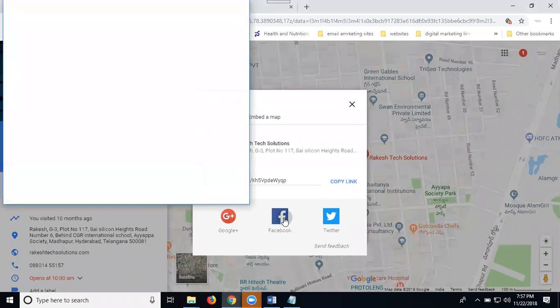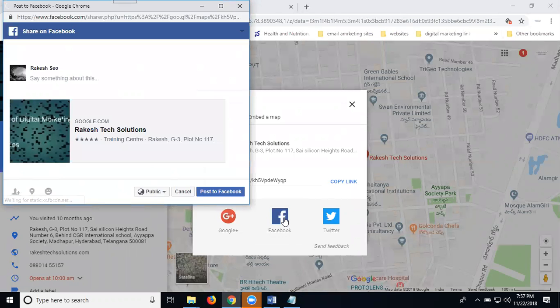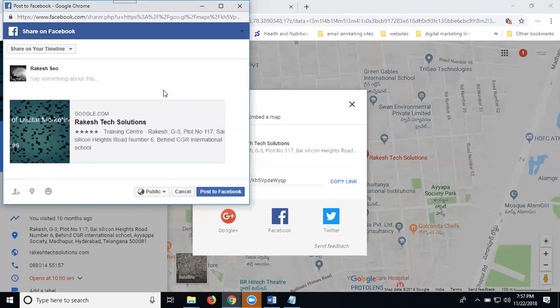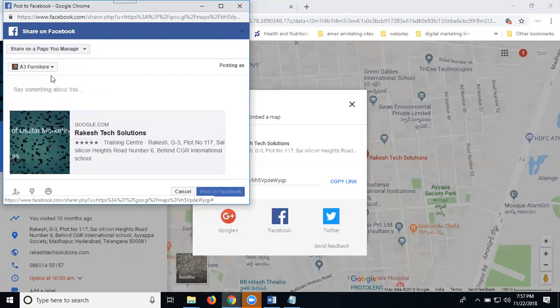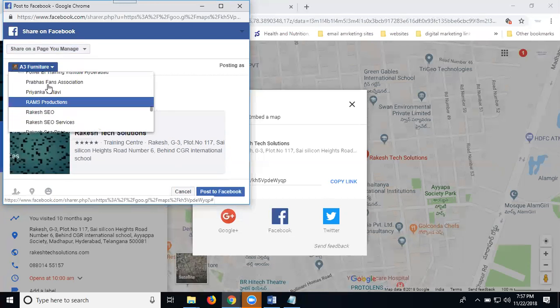Just I'm clicking for Facebook. On Facebook we can share to multiple options. You can see friends, groups, events, and pages. I'm clicking for pages. Here I'm selecting my particular page.